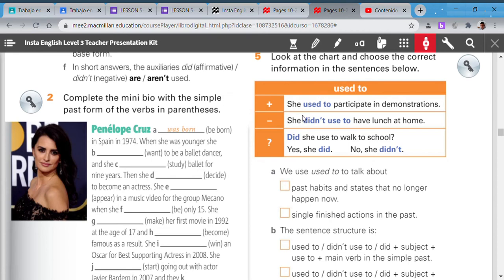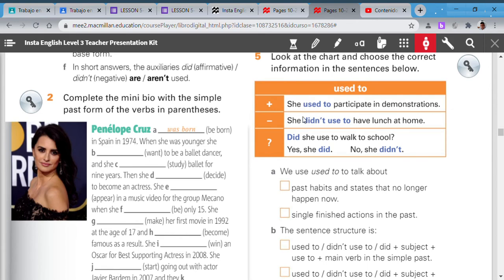For example, when I was a child, six years old, seven years old, I used to play with toys. But now in the present, no. That is the idea. For example, she didn't used to have lunch at home.